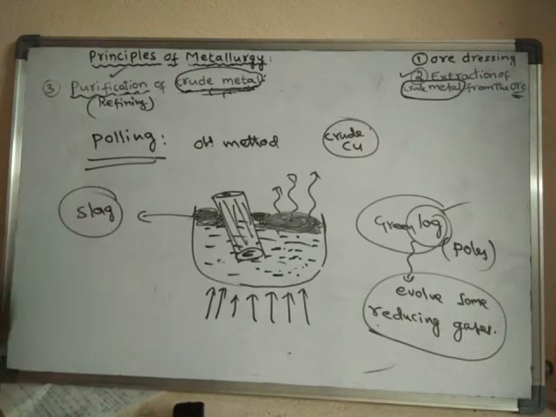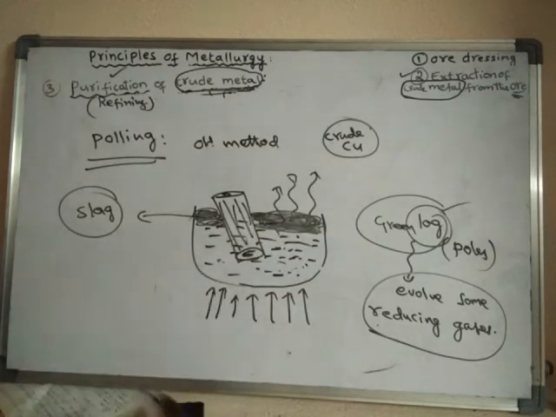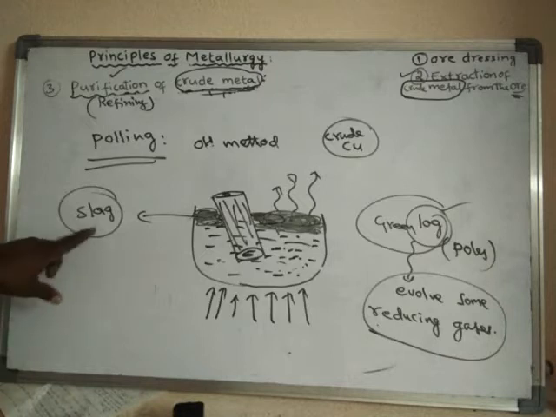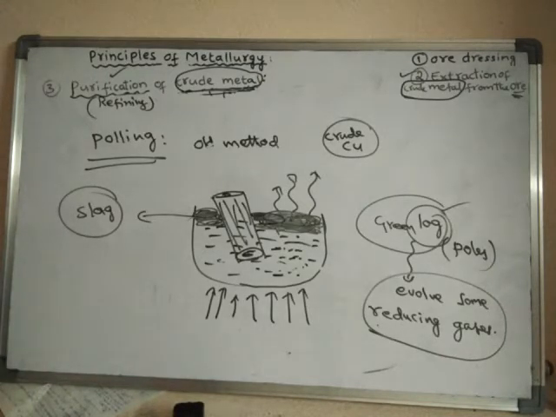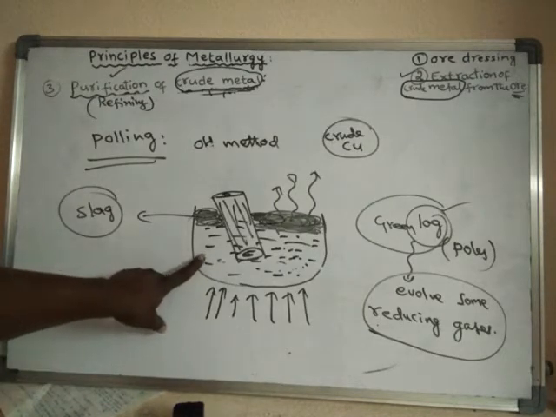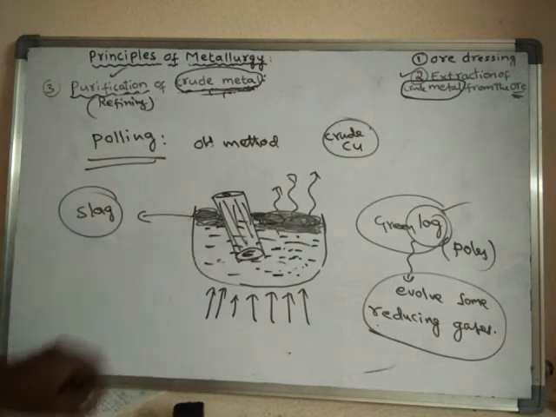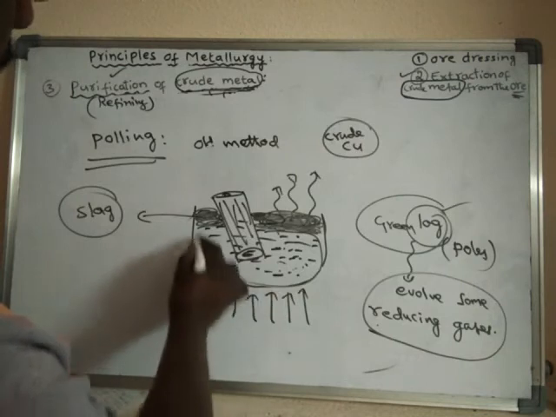What is slag? Slag is nothing but the impurities converted into a fusible material, okay, obtained from the impurities. It will float on the molten metal. So below this one, it is molten metal.